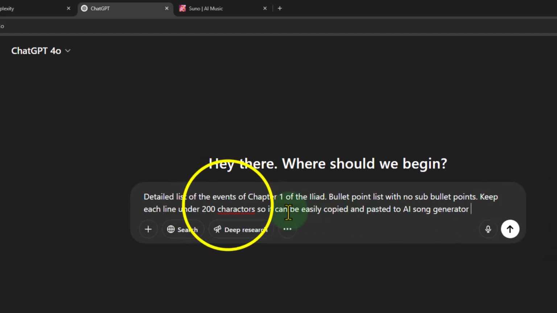I'm going to tell it exactly what I want to do, because it might be able to better make the list. It's going to say, oh, you want to put it into a song generator software. So it possibly knows what song generator software is, and therefore it's useful to put the second bit in here. You might say, why am I telling it that? You don't need to tell it that. Well, it might be useful to tell it that, I'm thinking.